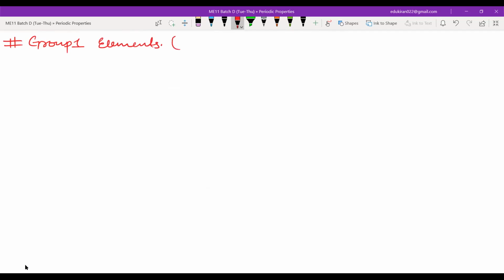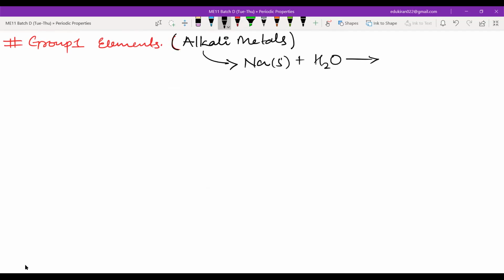Group 1 elements are also known as alkali metals. They are known as alkali metals because if I add any one of these elements, for example sodium, a solid, into H2O, it forms sodium hydroxide and liberates H2 gas. That means it is making the water basic. This is a base, and that is why it is alkali.